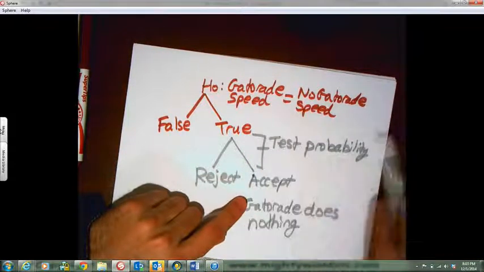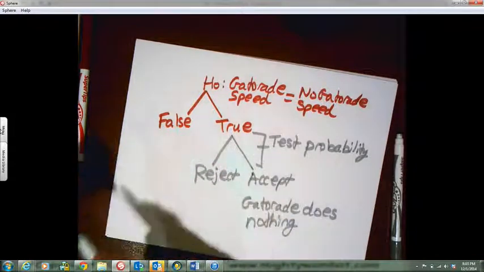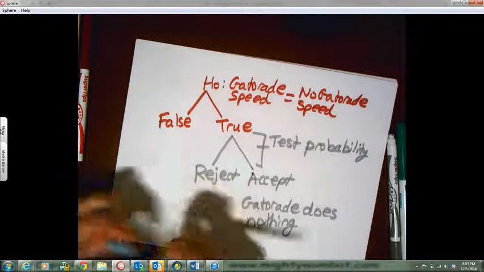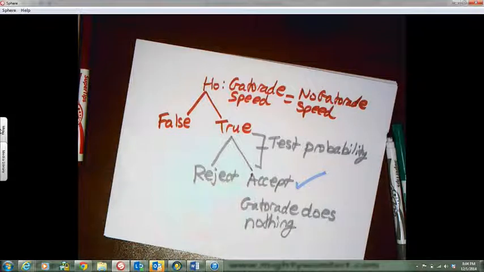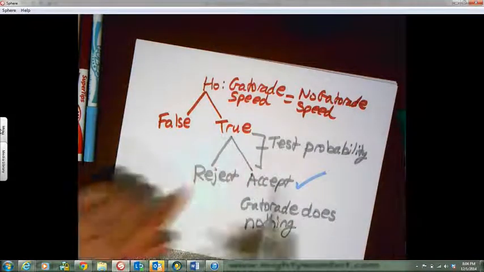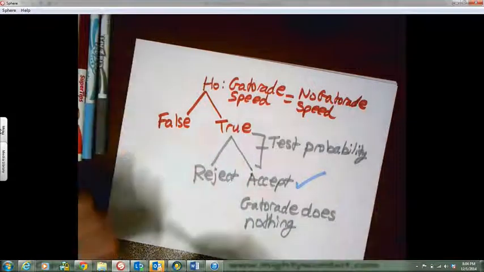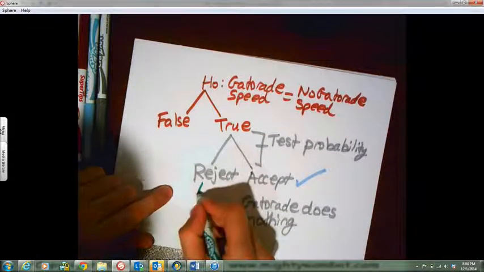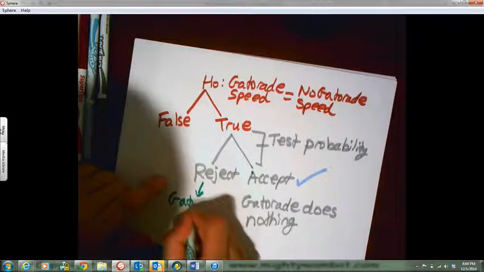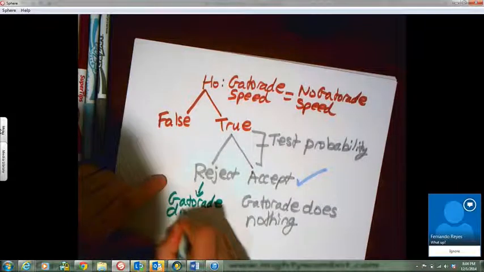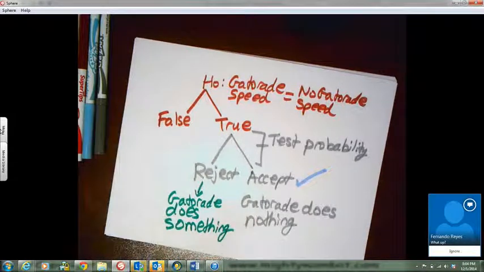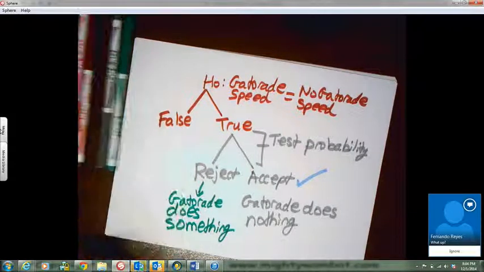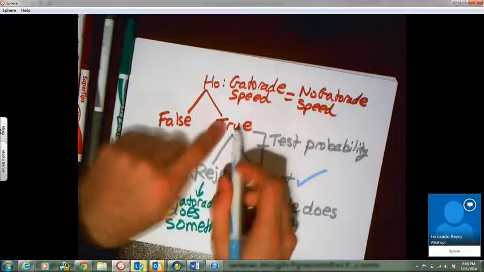If I reject the null hypothesis, what I'm saying here is that Gatorade does something. That would be wrong because we're assuming this is true. If this is true, then the Gatorade speed is equal to the non-Gatorade speed. That means Gatorade does nothing. This is wrong. This is a mistake.